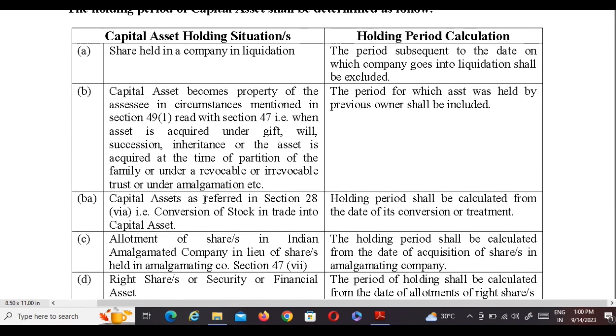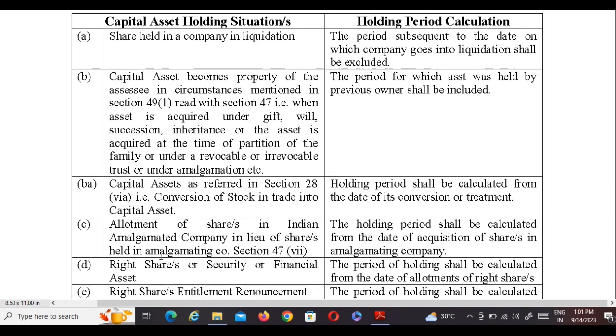Capital assets as referred to in section 28 clause (via), that is, conversion of stock-in-trade into a capital asset. The holding period shall be calculated from the date of its conversion or treatment.